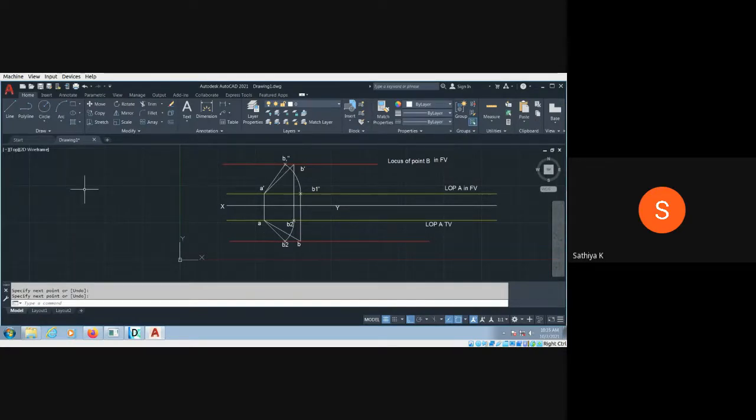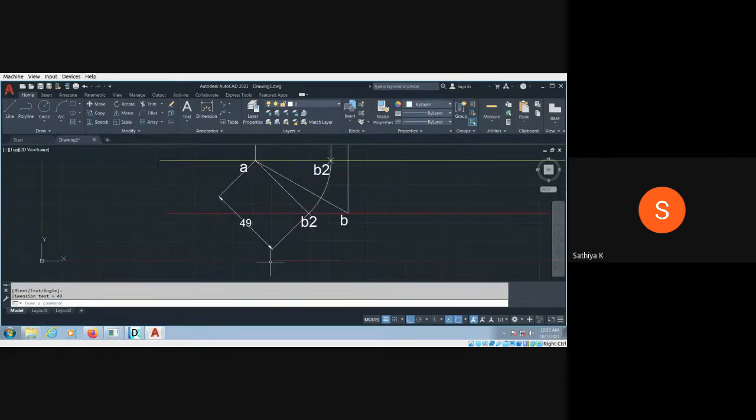Only 4 dimensions are enough. One is the inclined line, aligned from here to here. This is 61, and the same thing from here to here is somewhat 49.